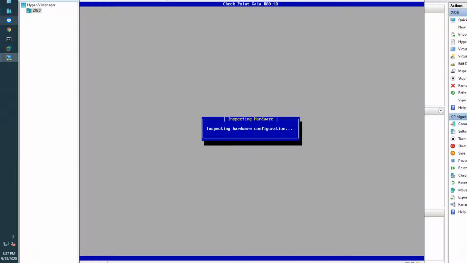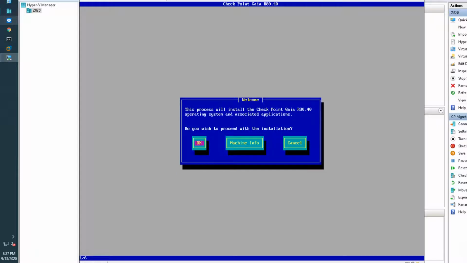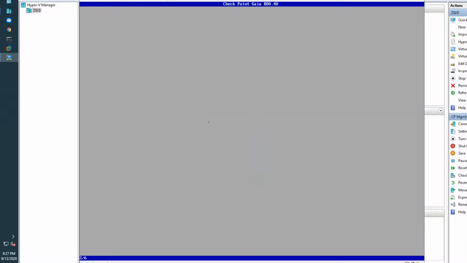It is inspecting hardware configuration. The process will install Checkpoint Gaia R80.40 operating system and associated applications. Yes, that's US.